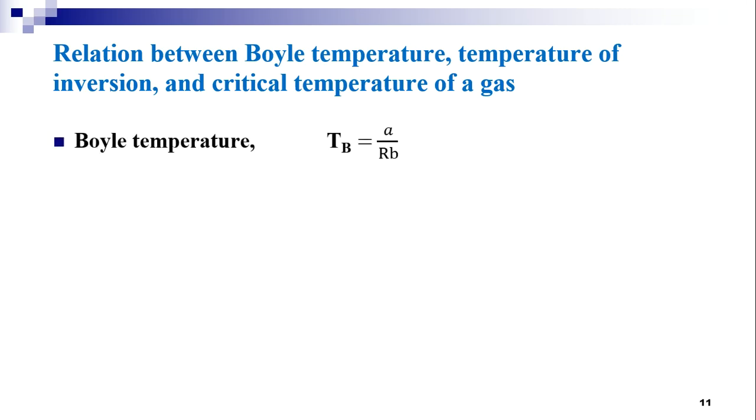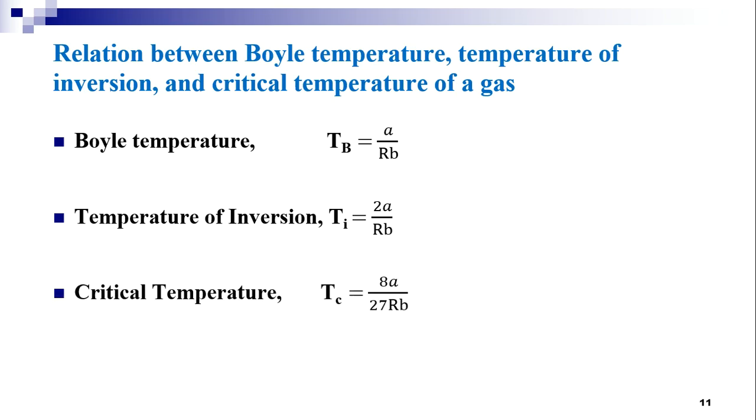The Boyle temperature can be given by the expression Tb is equal to A by Rb. Temperature of inversion Ti can be given by Ti is equal to 2A by Rb, and the critical temperature Tc is equal to 8A divided by 27 Rb.